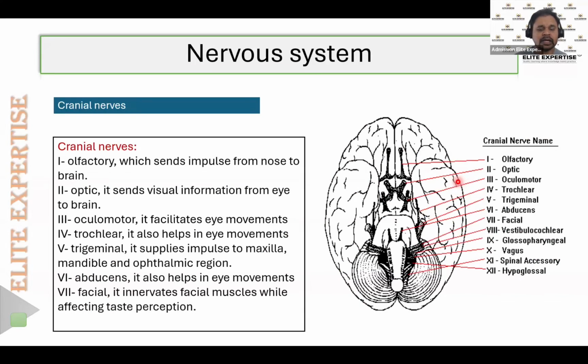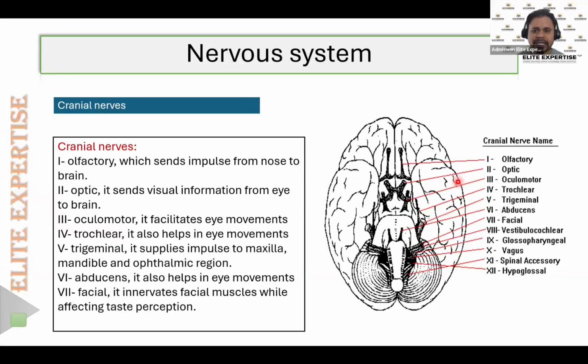Then the next important topic, the most important one, is about the cranial nerves. We have studied this even in our school life, in the board of intermediate, and also in our Bachelor of Pharmacy level. So there will be a total of 12 pairs of cranial nerves in our body, and all these 12 pairs of cranial nerves regulate different functions. They play major roles.